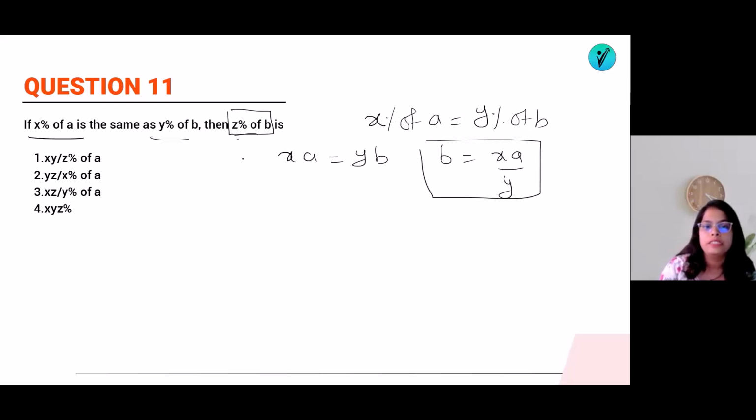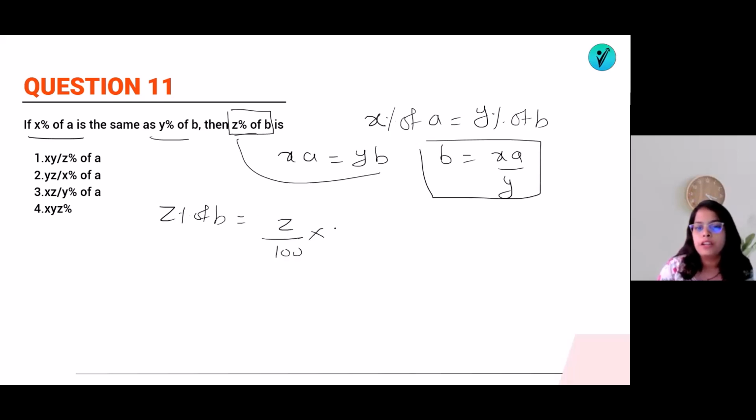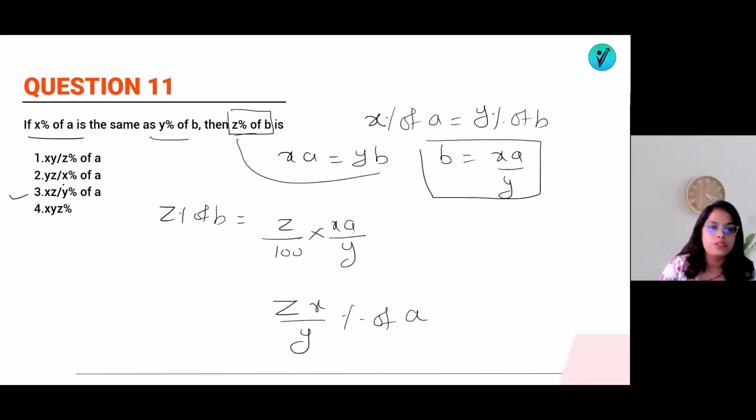Let's substitute in this one now. Z% of B is equal to Z by 100 of B की वैल्यू क्या है? XA by Y. So they have asked you percent of A की टर्म में. तो A को अगर मैं स्किप कर दूं तो क्या आता है? ZX by Y percent of A. So XZ by Y means option number 3 will be the answer. That's it. Simple substitute करना था. Nothing is there. Question was really easy. Overall question paper was really easy. You can see. बहुत ज़्यादा easy.